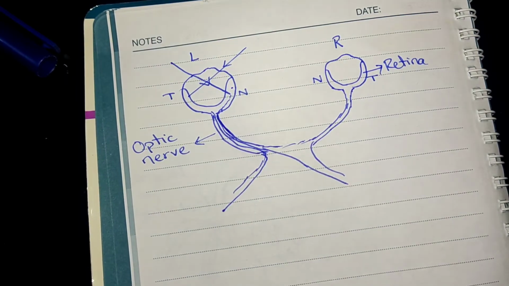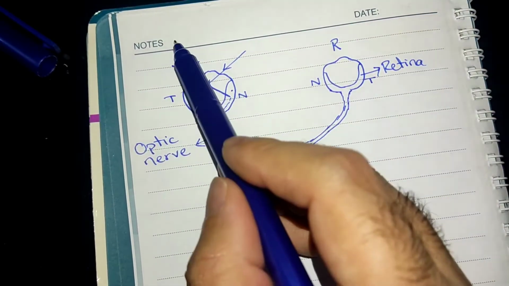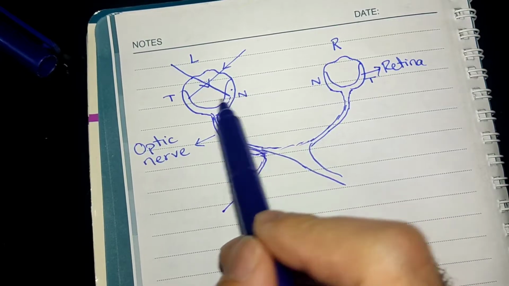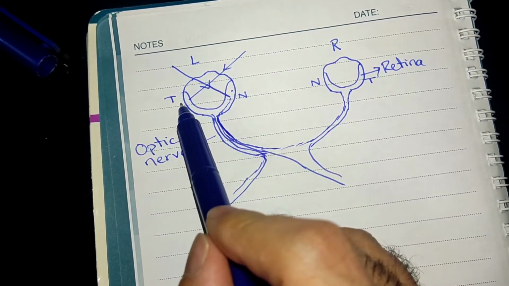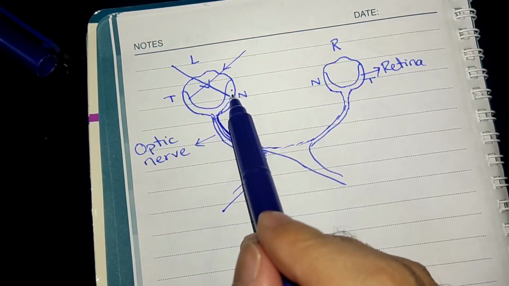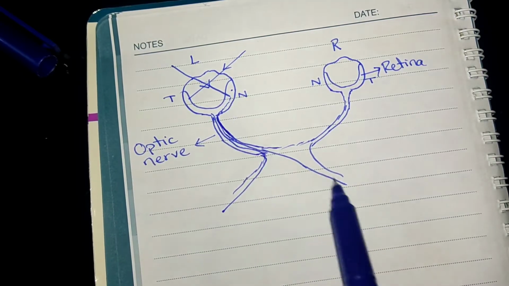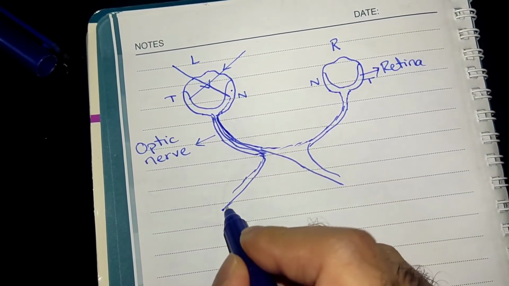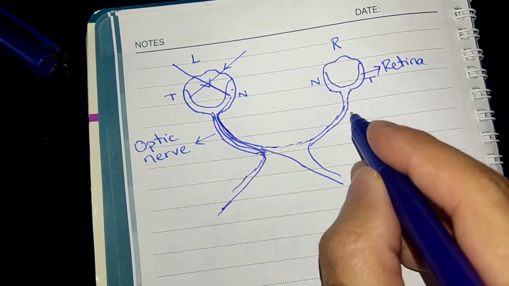Remember, when I'm talking about the field of vision, I'm talking about the visual field. But when I talk about the temporal side, I'm talking about this side. So the temporal side carrying the nasal field of vision stays on the same side. The nasal side carrying the temporal field of vision crosses over. Same happens on the other side.